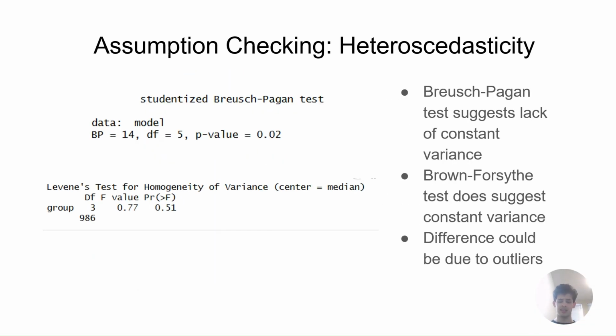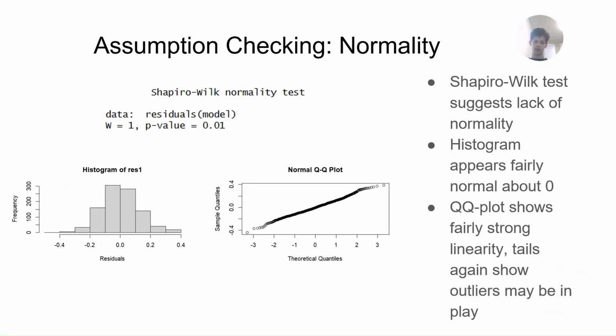Moving on to heteroscedasticity, there's the Breusch-Pagan test, which suggests a lack of constant variance, while the Brown-Forsythe test does suggest constant variance. This difference can be due to outliers, as the Breusch-Pagan test is very sensitive to outliers. Moving on to normality, the Shapiro-Wilk test suggests a lack of normality, but the histogram appears fairly normal about 0, and the QQ plot shows a fairly strong linearity besides the tails at the end, which again could suggest outliers in play.